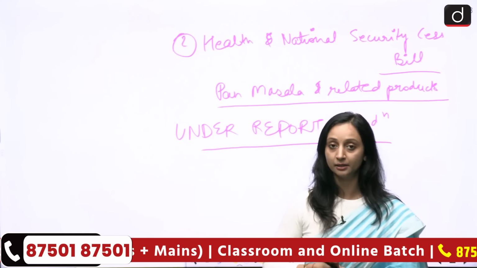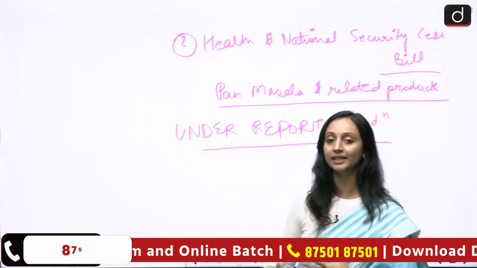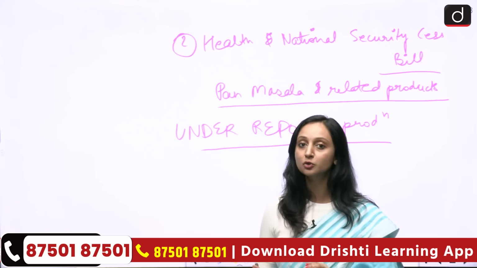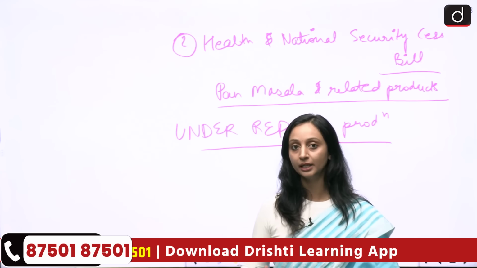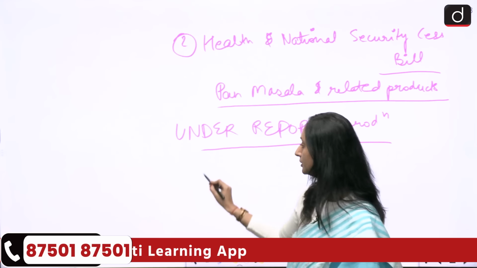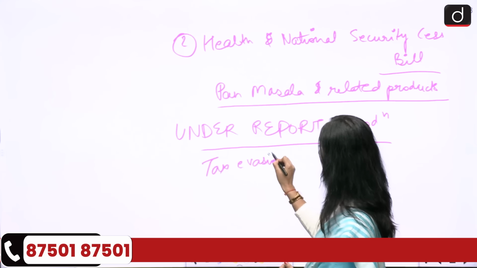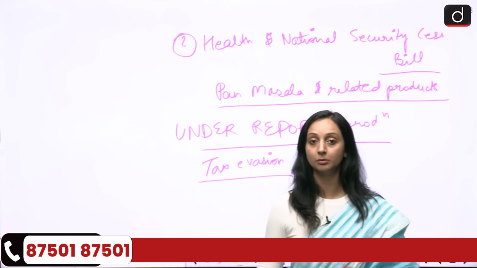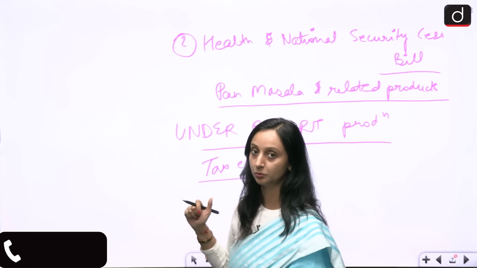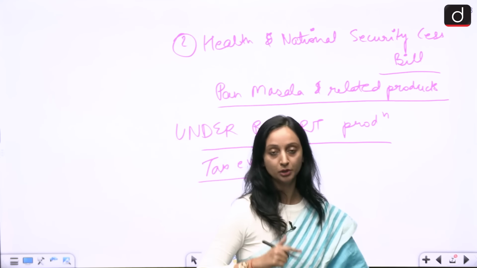They are small and medium-sized manufacturers, and they underreport their production because it is very easy to stuff larger things, larger quantities into smaller packets. So they underestimate, they underreport their production, and that is what leads to tax evasion. The government is not able to earn as much tax as it should when it comes to pan masala and related products, because these manufacturers underreport their production.